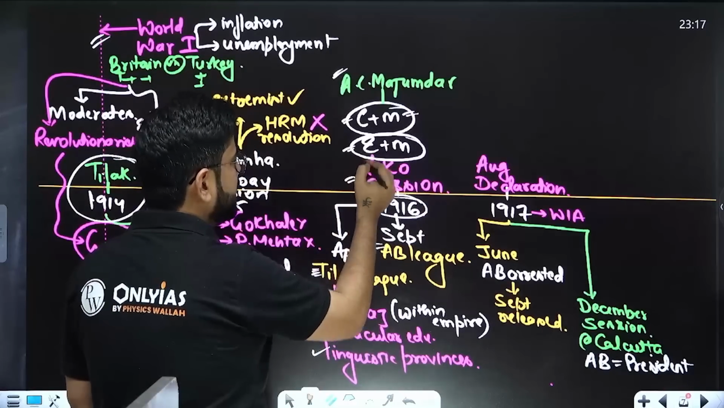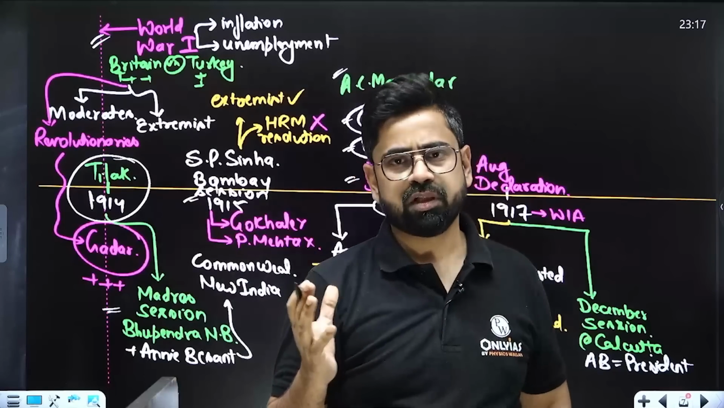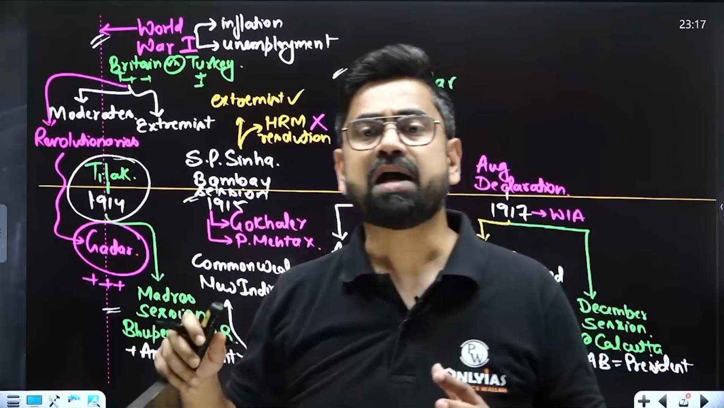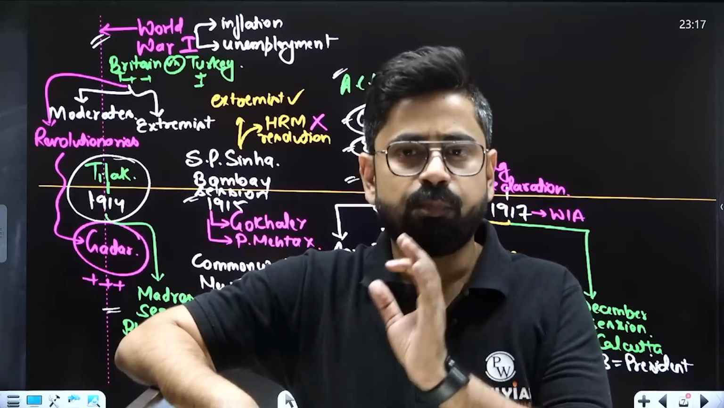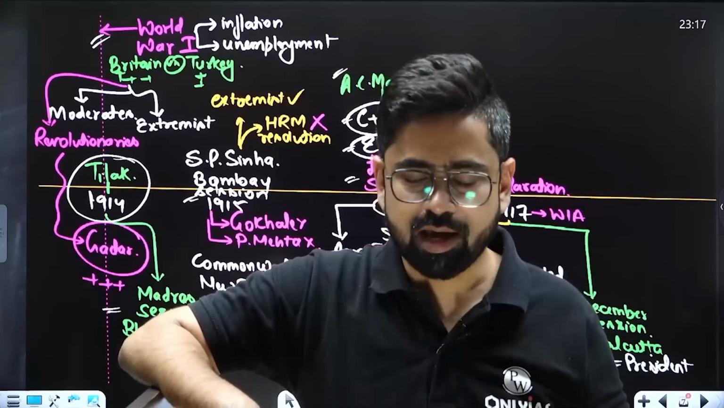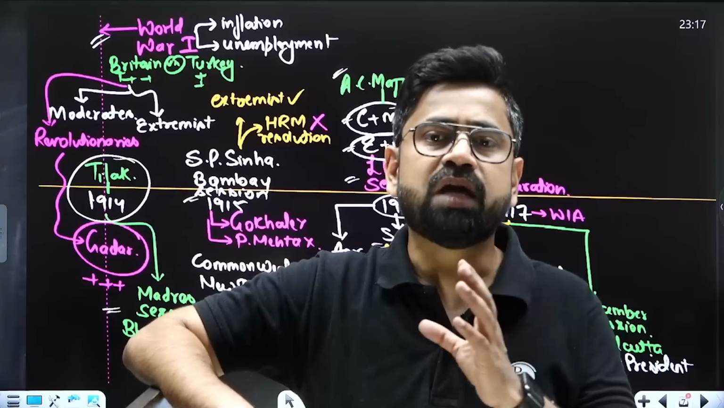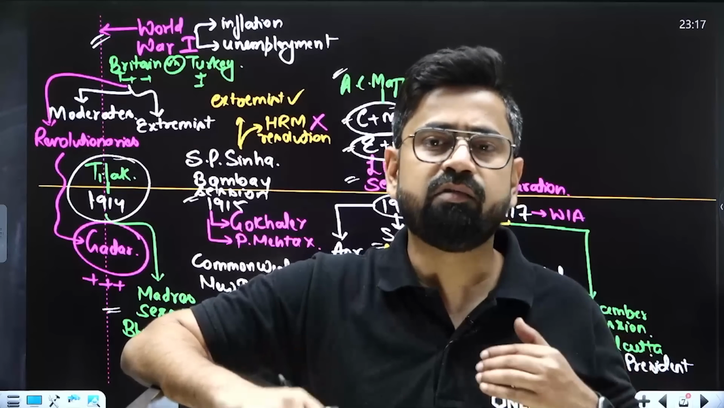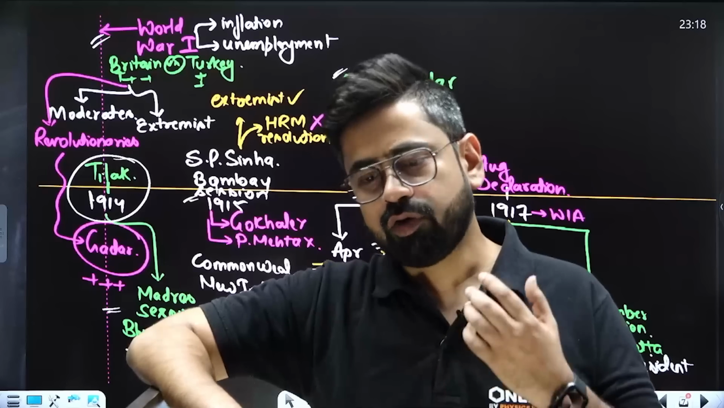And secondly, extremists and moderates also joined hands. Extremists and moderates basically merged, and there is a pact called the Lucknow Pact. So there are two things: the Lucknow merger and the Lucknow Pact. The Lucknow merger is about extremists and moderates joining hands again. The Lucknow Pact is about a pact between the Congress and the Muslim League. So now they decided that they will present a common front before the government, Britain.